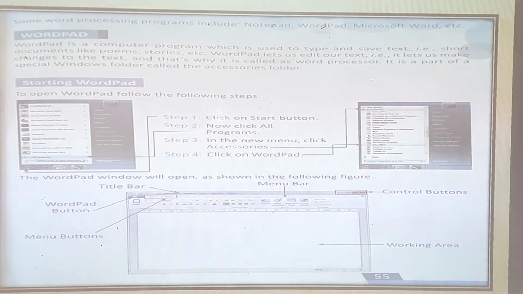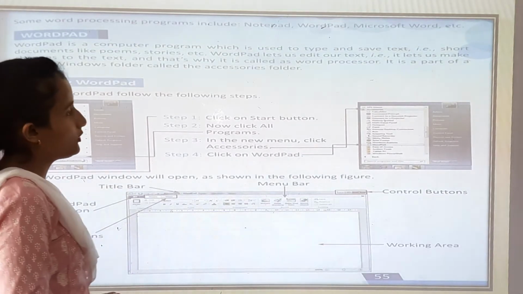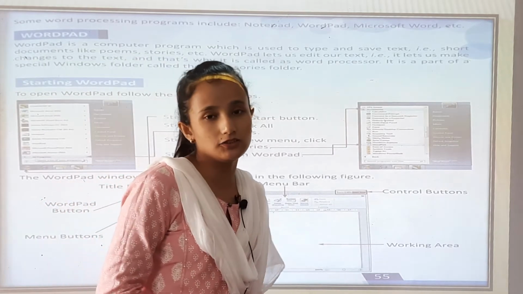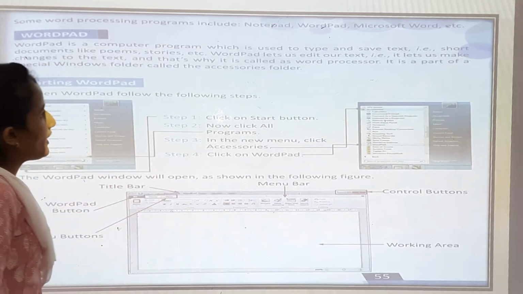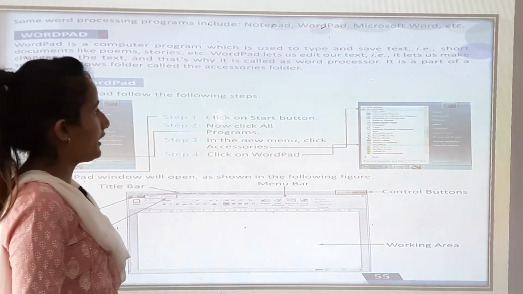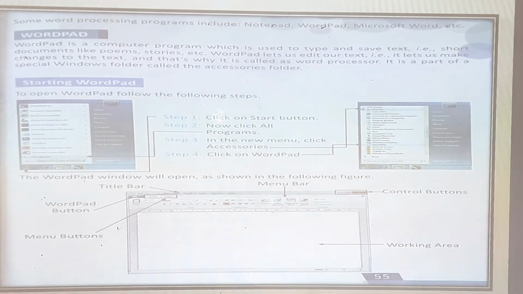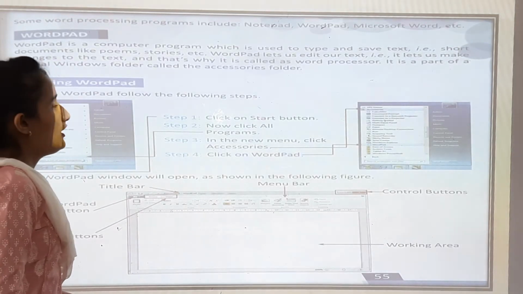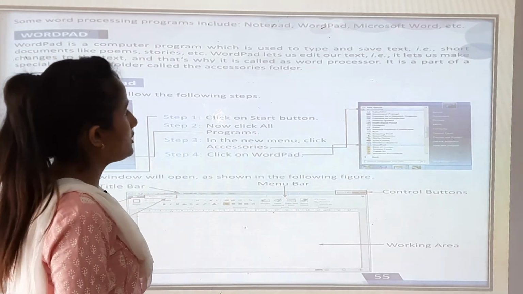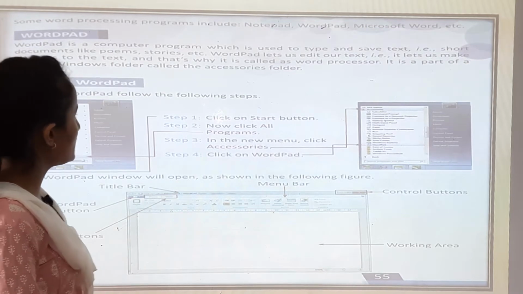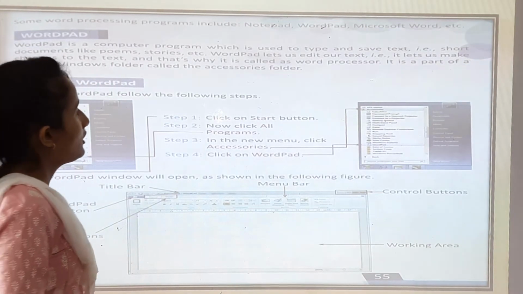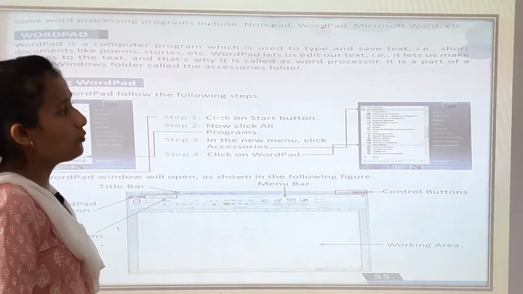Wattpad is a computer program which is used to type and save text, short documents like poems, stories, etc. So in Wattpad you can type and you can save the text also. You can write poems, you can write the stories you want. Wattpad lets us edit our text, that is, it lets us make changes to the text, and that's why it is called a word processor. You can change your words and your text through the Wattpad.